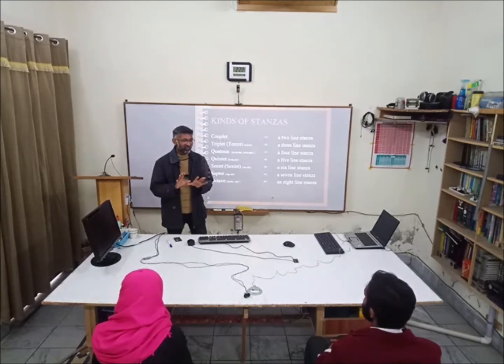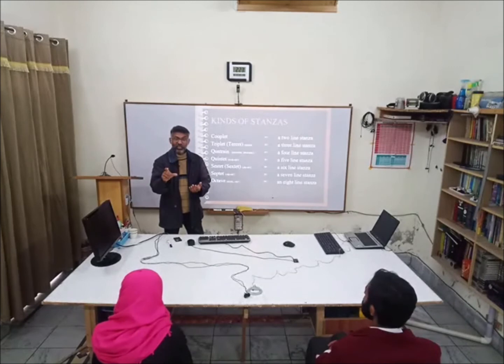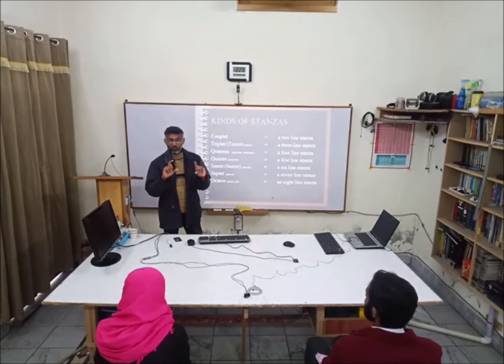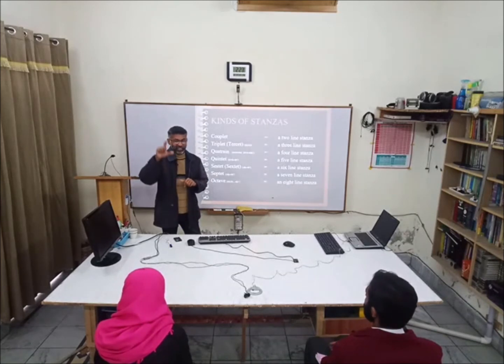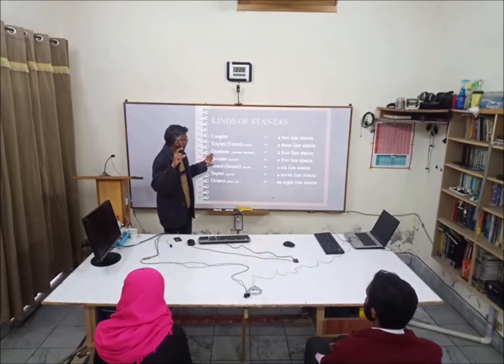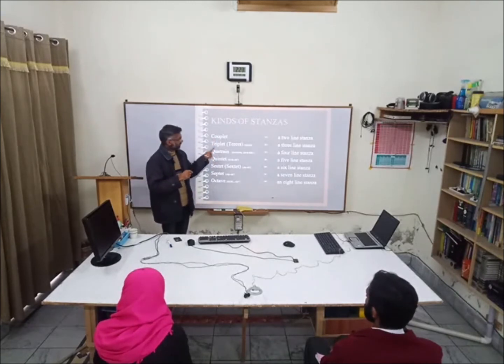octave. We know that there is a sonnet, so the first 8 lines are an octave, and the next 6 lines are a sestet. That is the Italian or Petrarchan sonnet, 14 lines, a group of 2 kinds of stanza: octave and sestet. And Shakespearean sonnets have 3 quatrains and 1 couplet. 4 into 3 is 12, plus 2 is 14. Now clear?